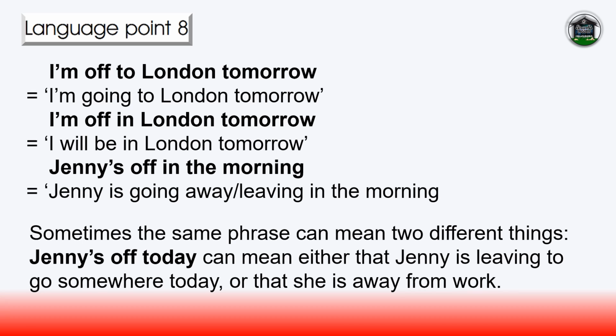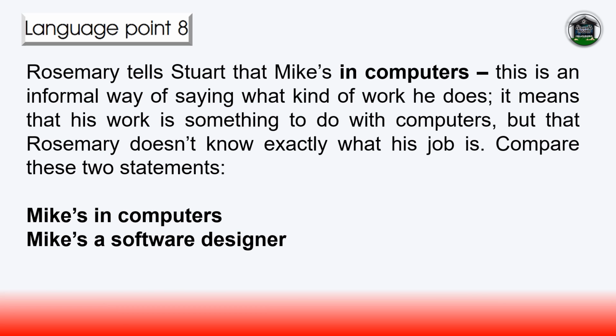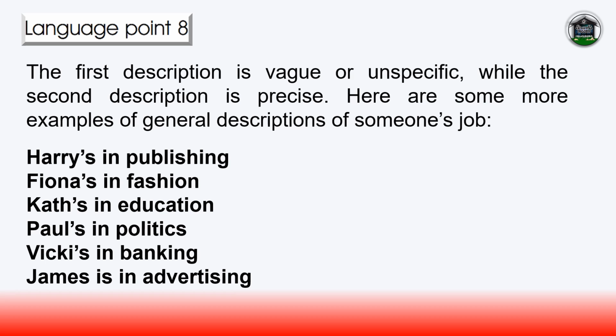Sometimes the same phrase can mean two different things. "Jenny's off today" can mean either that Jenny is leaving to go somewhere today, or that she is away from work. Rosemary tells Stuart that Mike's in computers. This is an informal way of saying what kind of work he does. It means that his work is something to do with computers, but that Rosemary doesn't know exactly what his job is. Compare these two statements. Mike's in computers. Mike's a software designer. The first description is vague or unspecific, while the second description is precise. Here are some more examples of general descriptions of someone's job. Harry's in publishing, Fiona's in fashion, Kath's in education, Paul's in politics, Vicky's in banking.